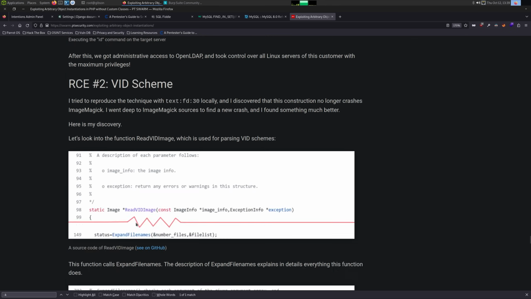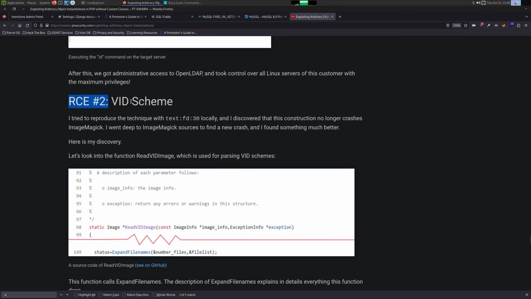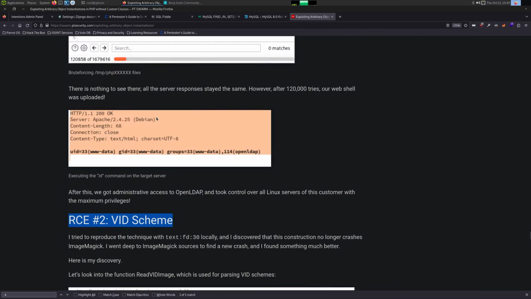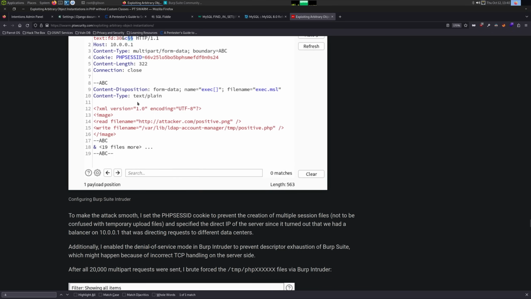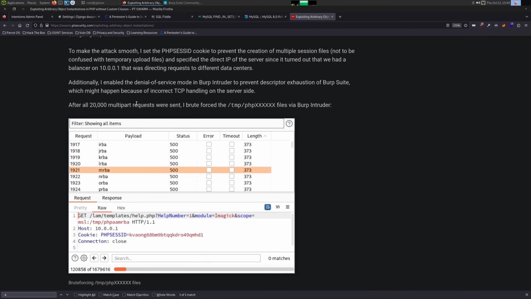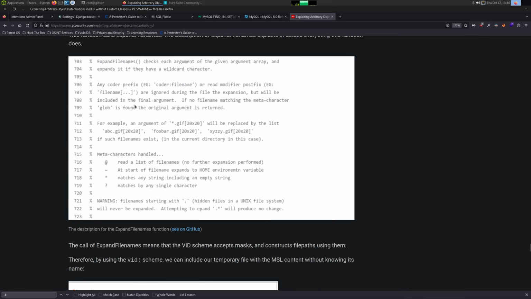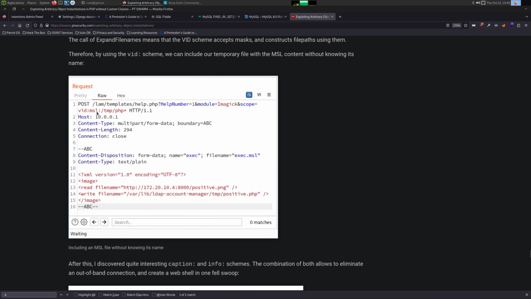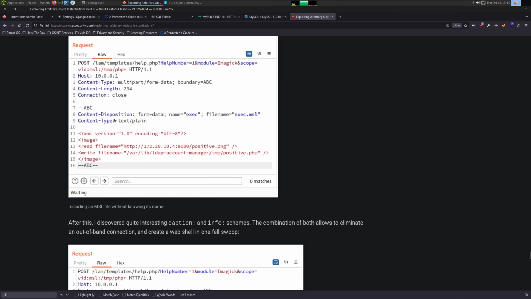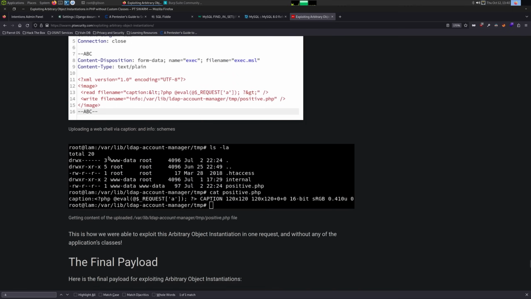So let's go here. And then RC2, the vid scheme, what this is saying is we no longer have to brute force the /temp PHP file. Like all before, we're assuming we'd run this request 20,000 times, so we have a realistic chance of guessing a file name on the server. But the vid scheme allows for a wildcard. So if we have the scope be vid MSL, then we can do /temp/php star, and that will just get the first file. So that is what we will be doing.